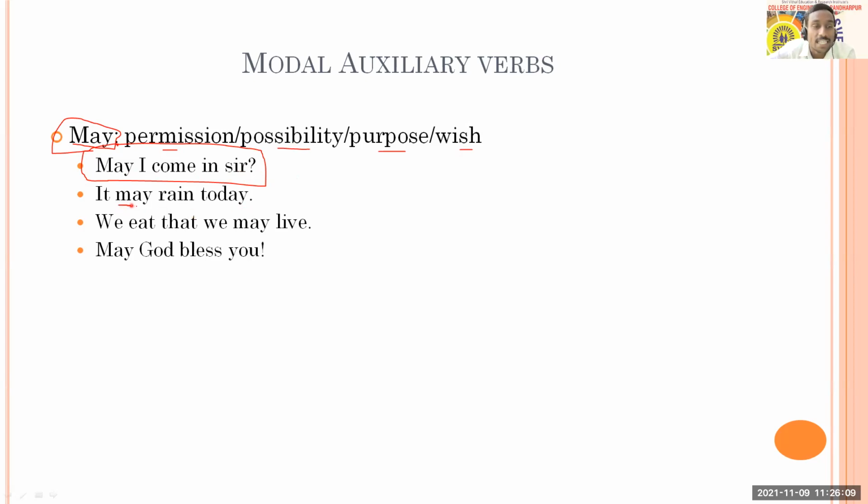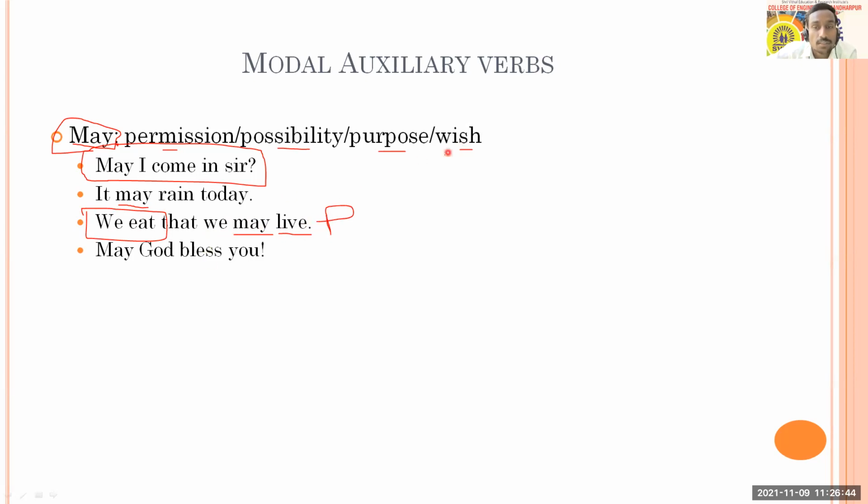If the sentence is like this, "It may rain today," that indicates possibility, that there is a possibility that rain may come today. Then the next sentence shows purpose. Purpose of what? Why a particular activity is being done. "We eat that we may live." So here if you ask this question, why do we eat? The purpose of eating will be shown here, that we may live. So may in this sentence shows purpose.